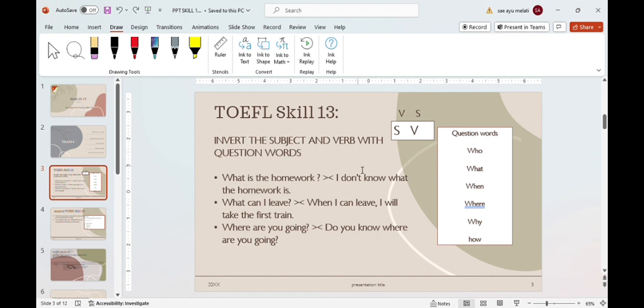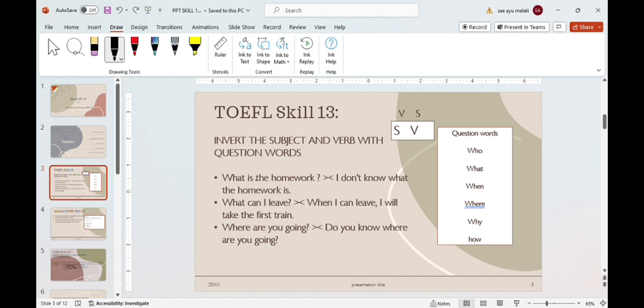I will first explain what a question word is, like who, what, when, where, why, how. This is a list of question words. The difference between a question and a statement, we can look at the example. What is the homework?